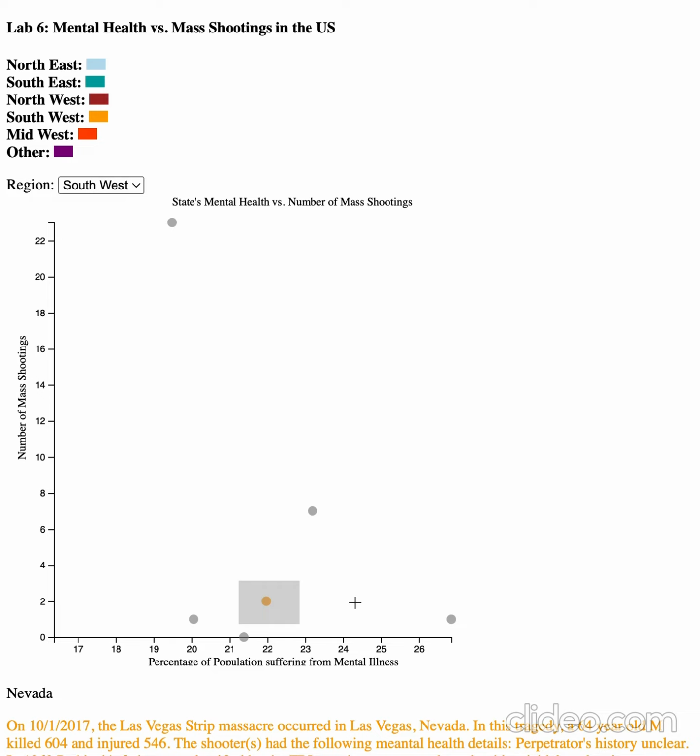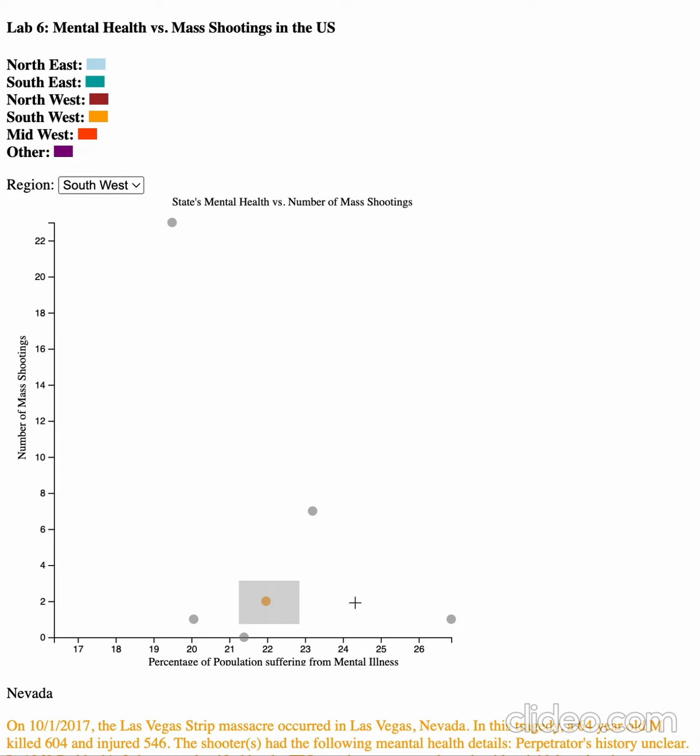However, the color separation between the east, which is represented by the cool colors blue and green, and the west, which is represented by the warm colors, such as red, orange, and yellow, does provide us with an interesting insight, that both mental illness and mass shootings are more common in the western half of the U.S.